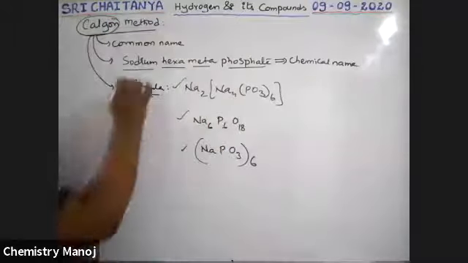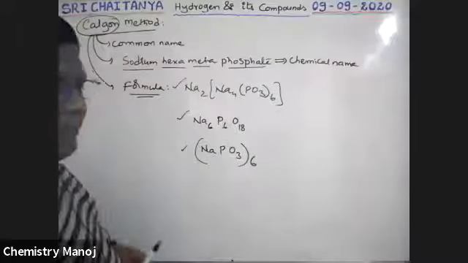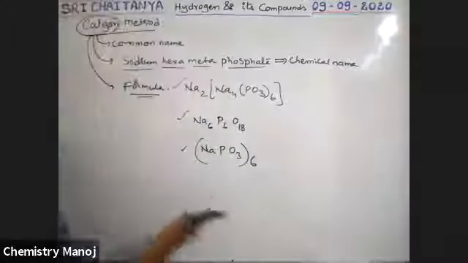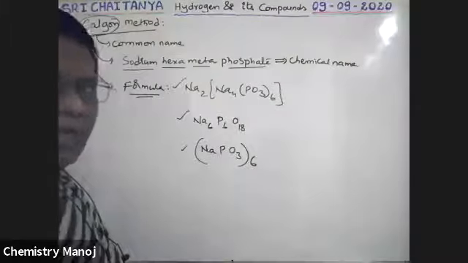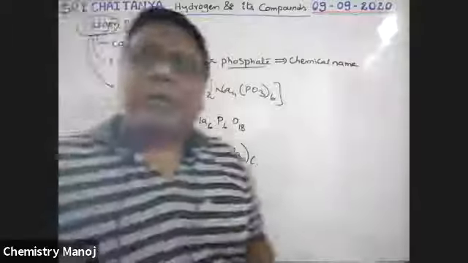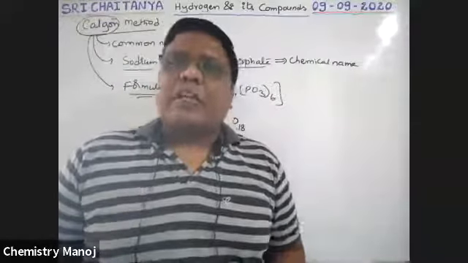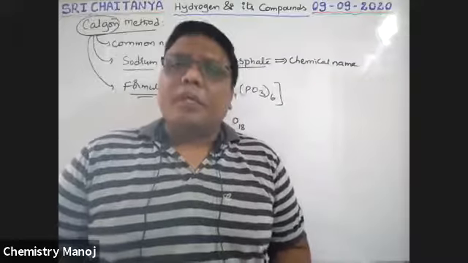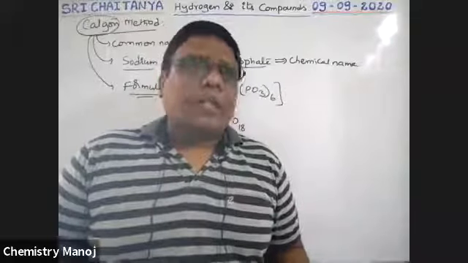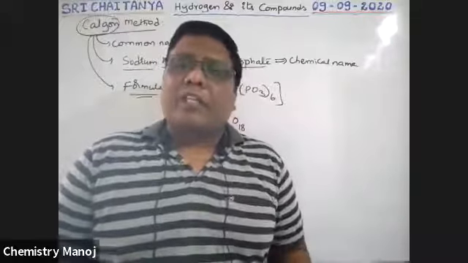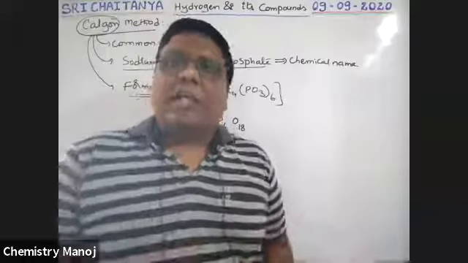Its chemical name is sodium hexametaphosphate. Now, this Calgon is used to convert hard water into soft water, in particular permanent hard water. So why does water get permanent hardness? Because of soluble substances, that is chlorides or sulfates of calcium and magnesium. So let us take one of those chemicals which is present in hard water. How is that chemical removed to convert that hard water into soft water with the help of this Calgon?